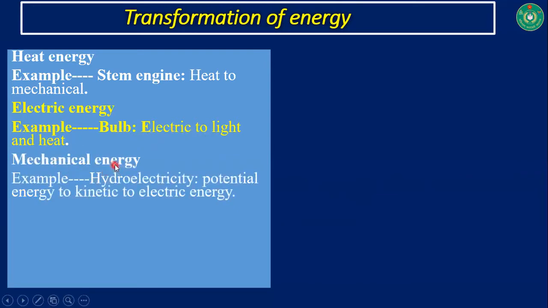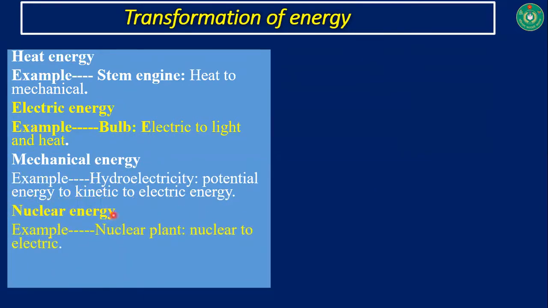Mechanical energy: hydroelectricity is an example of mechanical energy. Here, potential energy is being converted into kinetic energy, and this kinetic energy is used to run the turbine, and from this turbine we are getting electric energy.